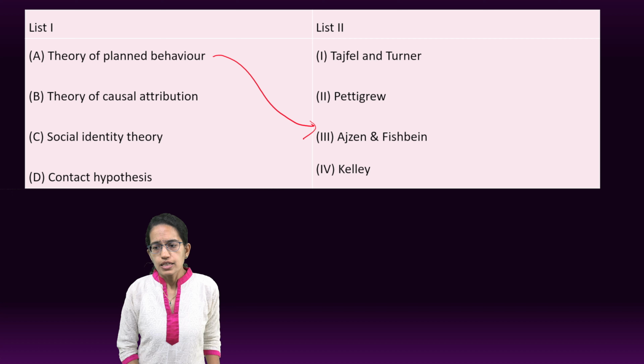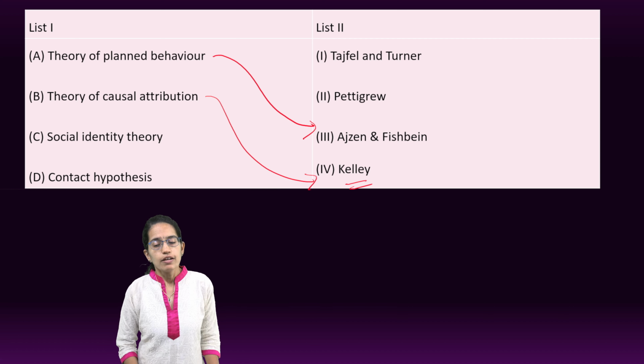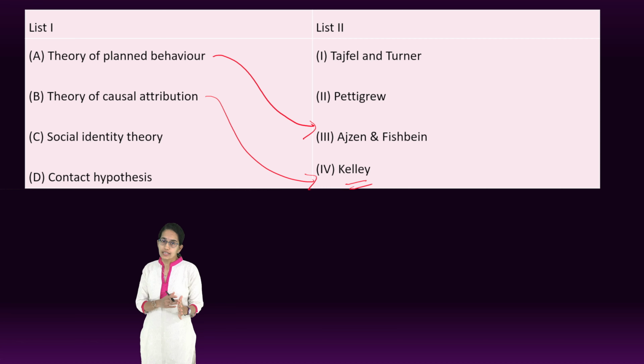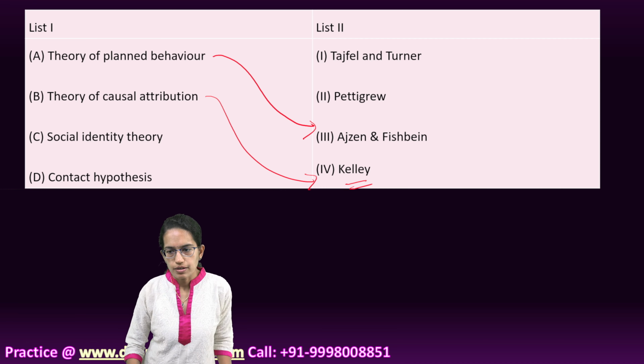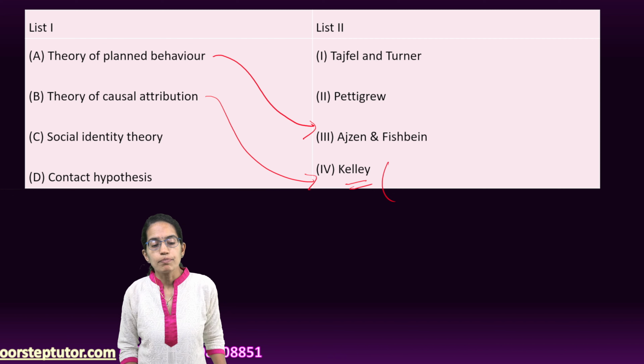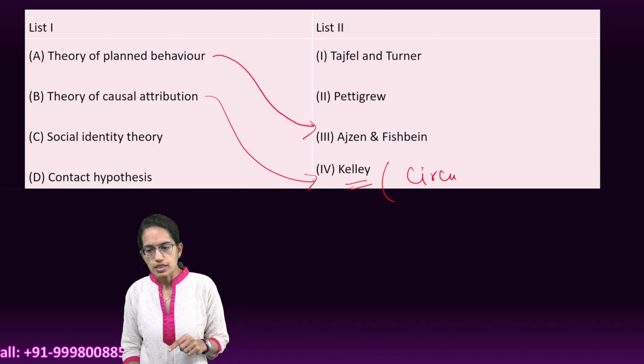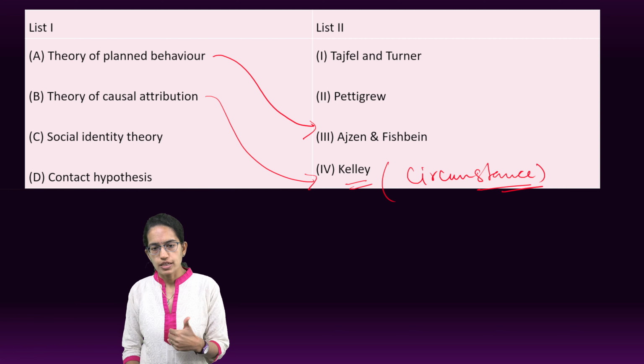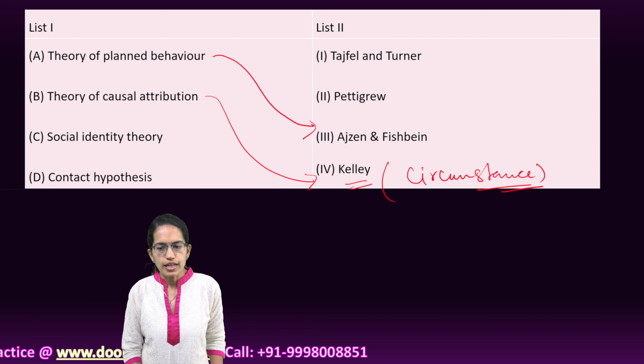The next is the attribution theory. Attribution theory has been given by Kelley. We have discussed this theory in detail, and this depends both on internal as well as external variables. That means people behave mainly based on the circumstances, and these circumstances are an external cause. If there is a natural thing because of which people behave in a certain way, we call this an internal cause for the behavior.